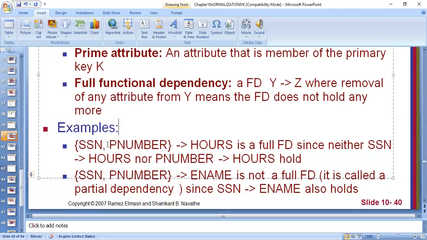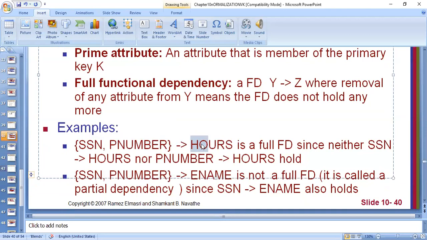Now here you can see this is the functional dependency. In our table works on, we have a composite primary key called SSN and project number. Together it is a primary key. That means together they functionally determine hours.